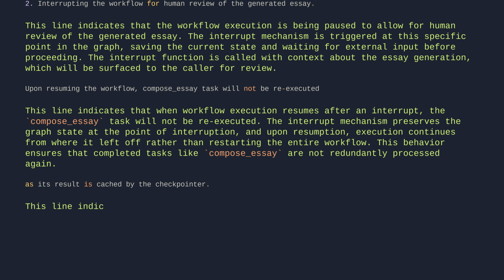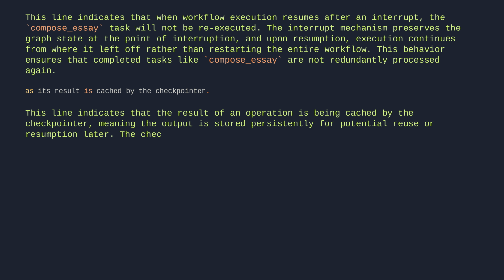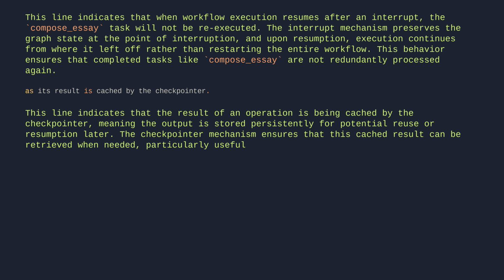This line indicates that the result of an operation is being cached by the checkpointer, meaning the output is stored persistently for potential reuse or resumption later. The checkpointer mechanism ensures that this cached result can be retrieved when needed, particularly useful for maintaining state across interruptions or pauses in graph execution.